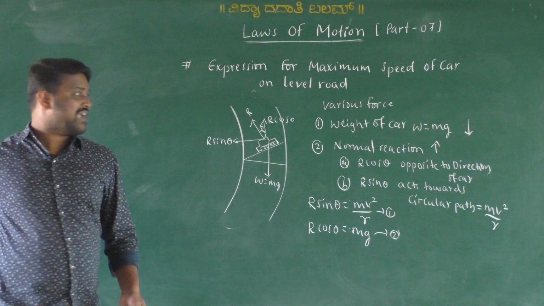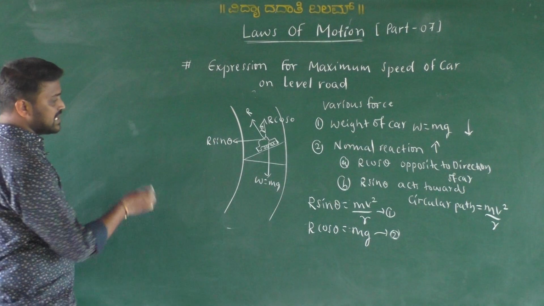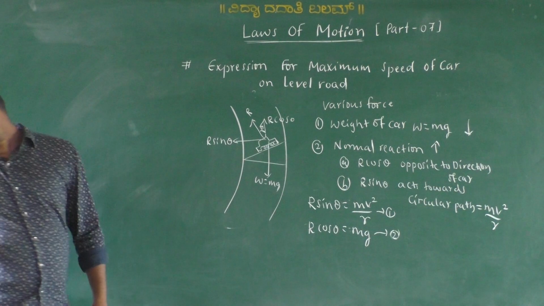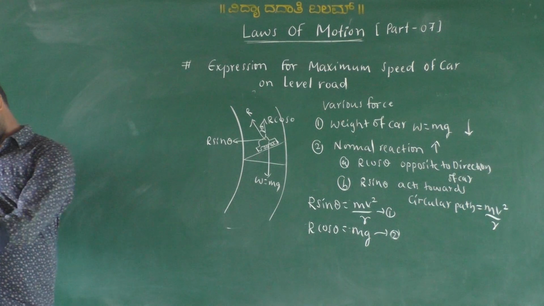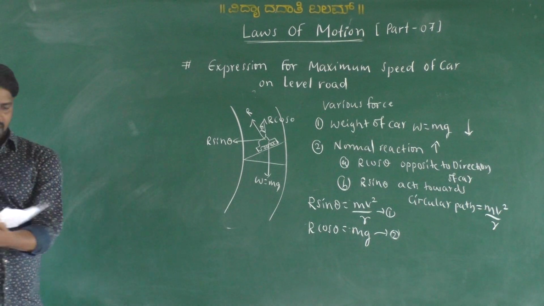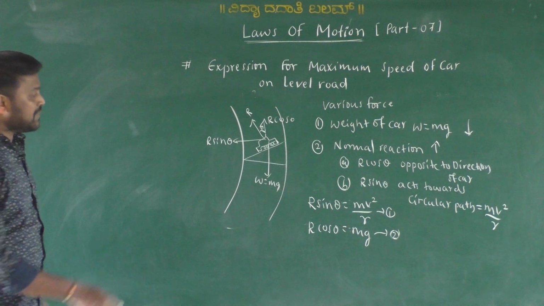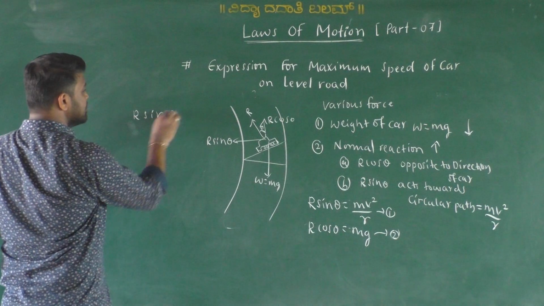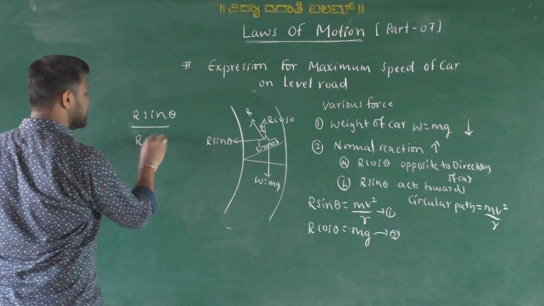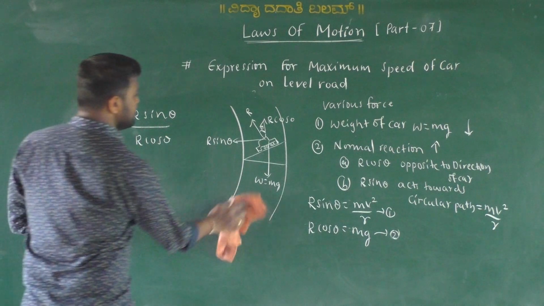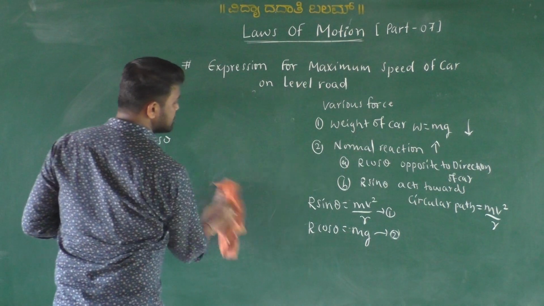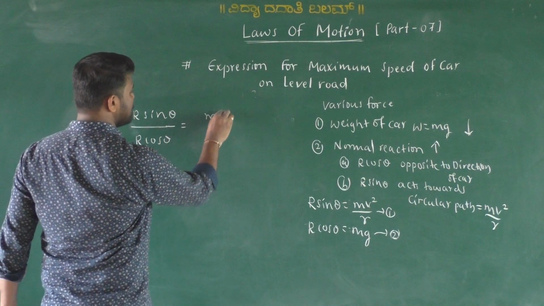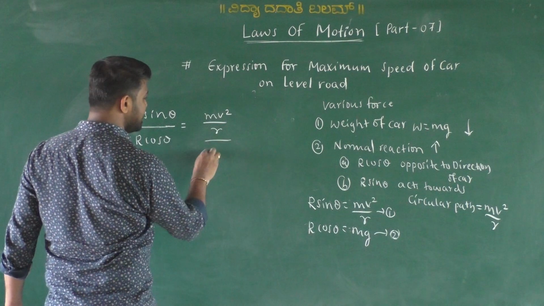Dividing equation 1 by 2, the equation becomes R sin theta divided by R cos theta equals mv square by R divided by mg here.